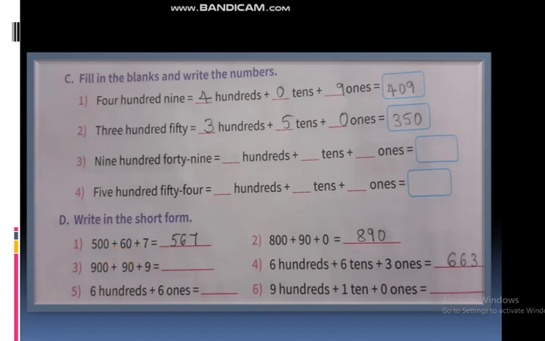Yes, right. See, 500 plus 60 plus 7. We can take only these first numbers and write it as 5, 6, 7. Right, in short form 567. This is also easy. And then this one, 800 plus 90 plus 0. In short form we can write it as 890. Right. This is also easy. 900 plus 90 plus 9. We can write it as 999. See, this is also the same.